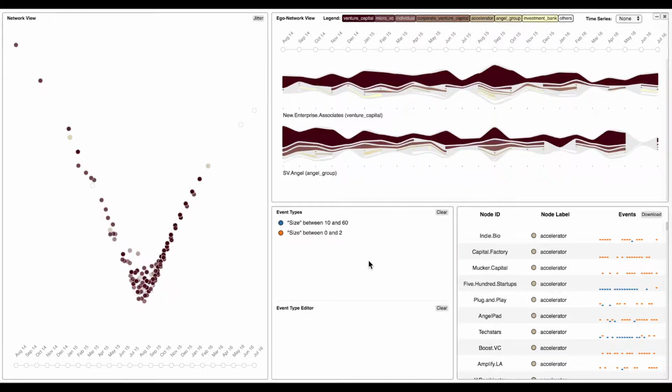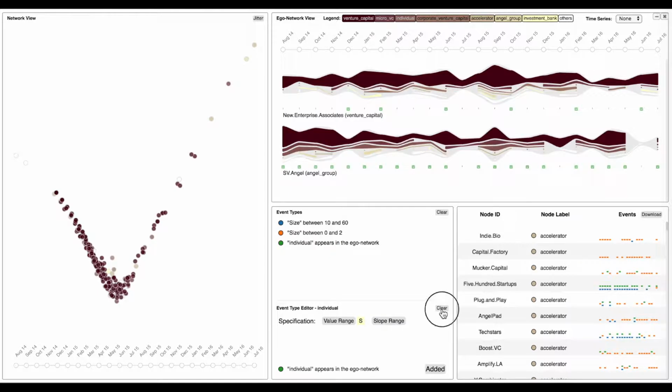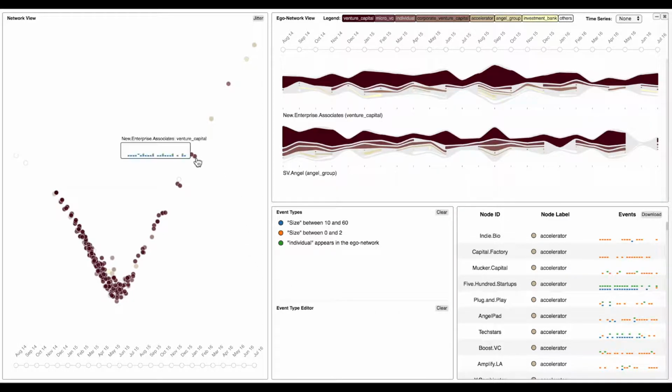I add the event type: Individual appears in the Ego network. We can see that New Enterprise Associates is now closer to the other investors, while SV Angel is still far away from the other investors.